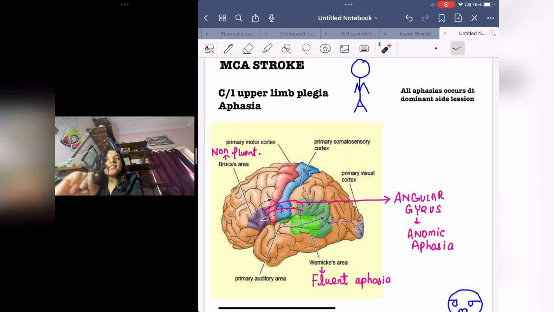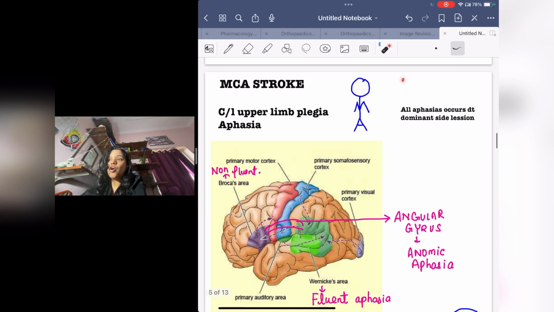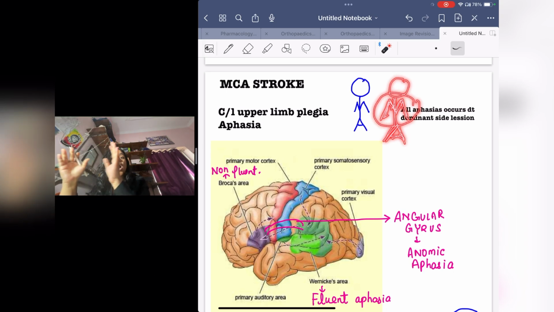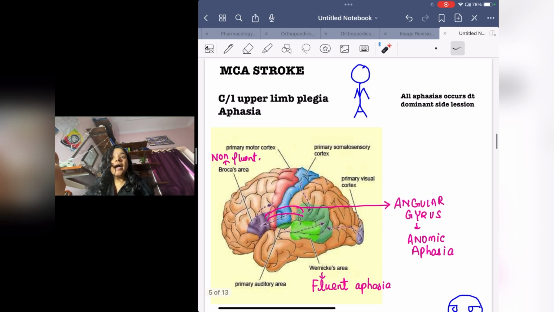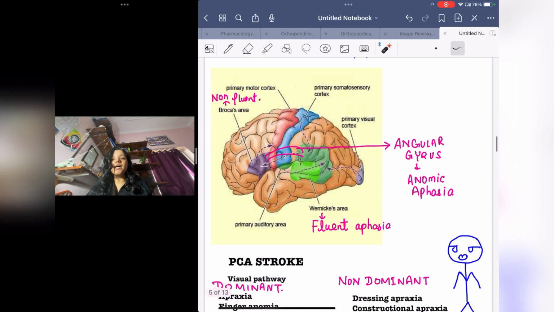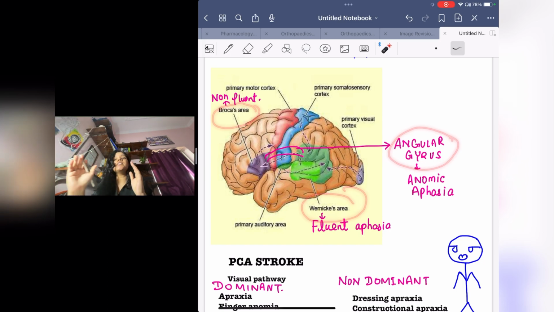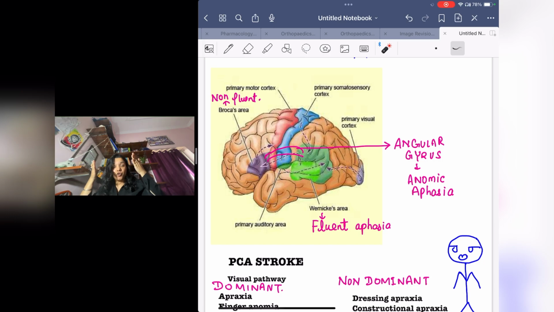How will we remember this? Again you have to draw a man with the legs like A, and then you have to draw the man's upper limbs like this. So the middle cerebral artery is supplying the upper limbs, so it will cause upper limb plegia. And aphasia, because all the speech areas, Broca's area, Wernicke's area, and angular gyrus, are present in the lateral part of your cortex.